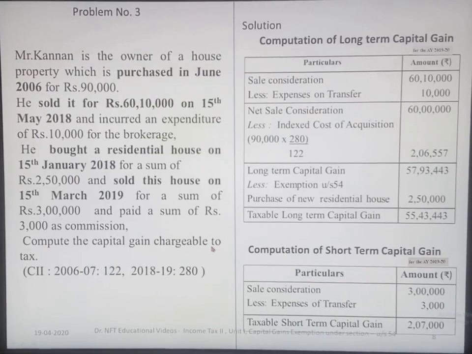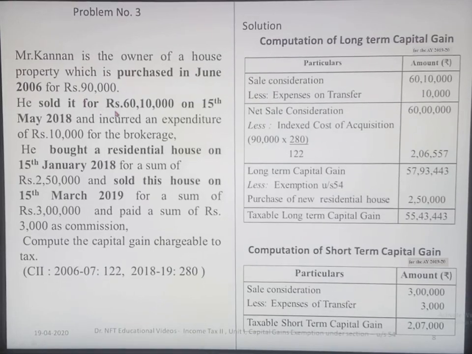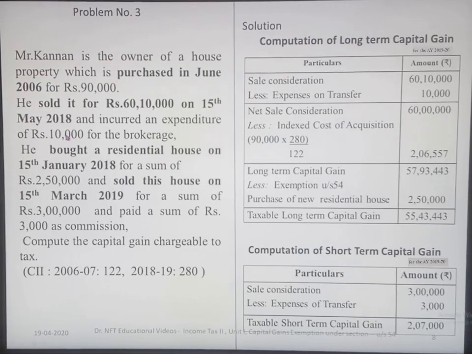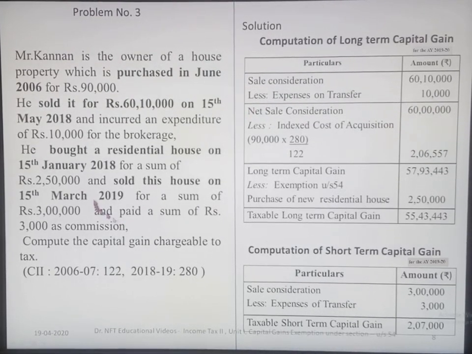First, let us find out the long-term capital gain. If we see the problem here, the house was sold on 15th May 2018 and during the sale, brokerage was incurred, expenses on sale, that is 10,000. So 60 lakhs 10,000 minus expenses on transfer of 10,000 gives you a net sale consideration of 60 lakhs. As this is a long-term capital asset, we have to find out the indexed cost of acquisition.